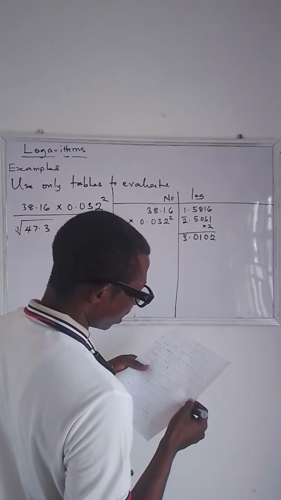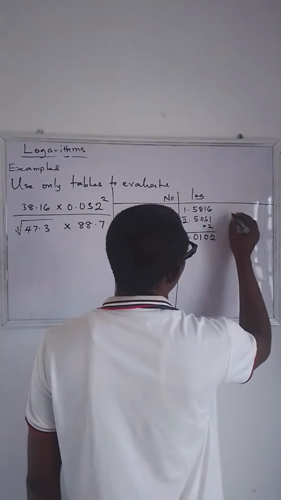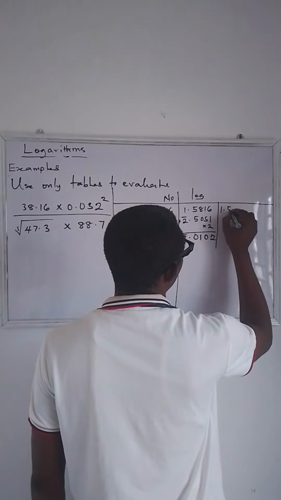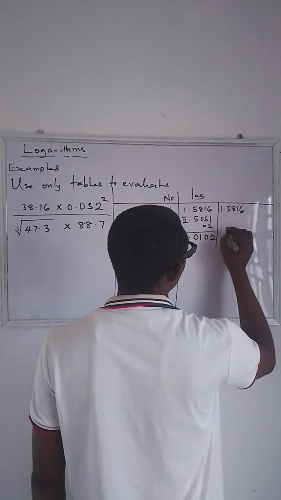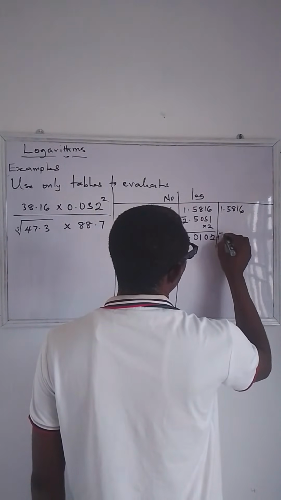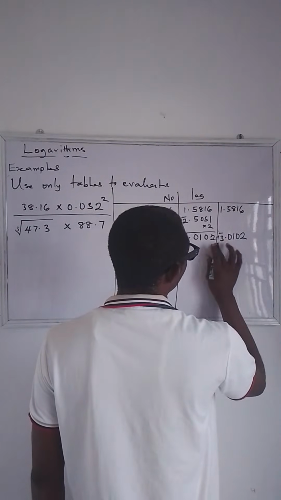So now you add together. Because this is close now, let's add. We have 1.5816 plus bar 3.0102. When you add, what do you have?